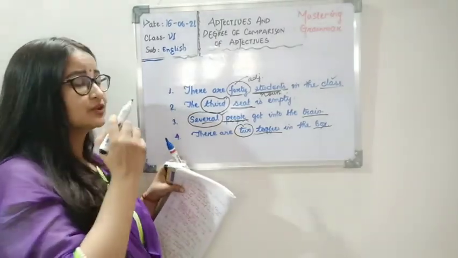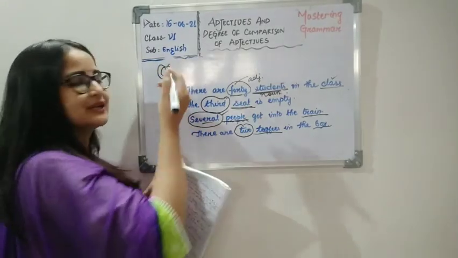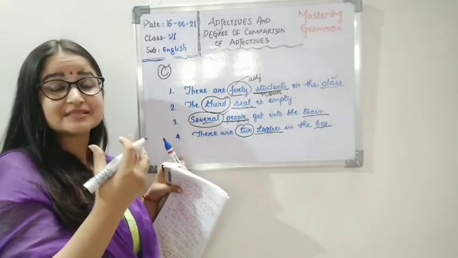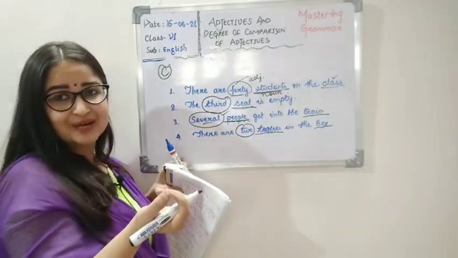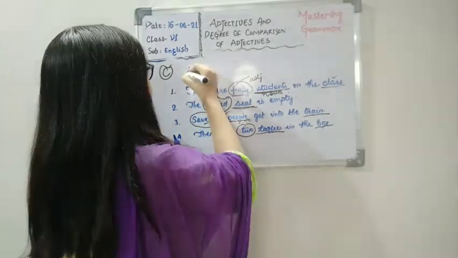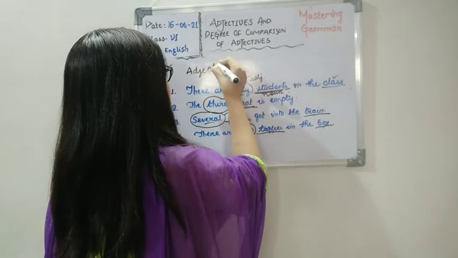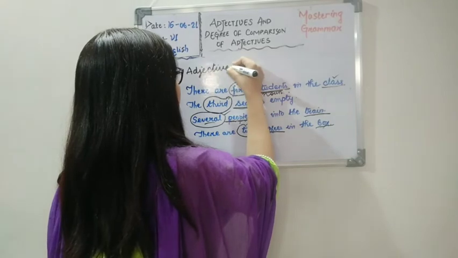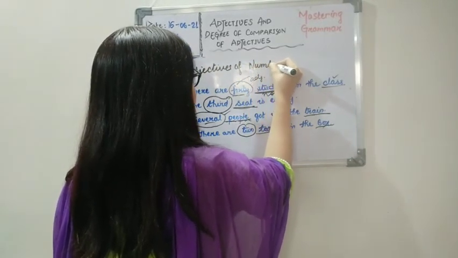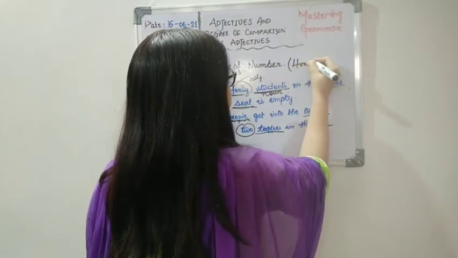You need to ask for this kind of adjective. For the third kind of adjective, you need to ask yourself how many. In the second kind, we had asked ourselves how much. Now in this kind, we are going to ask ourselves how many. So this one is adjectives of number. So you are going to ask yourself the question how many.